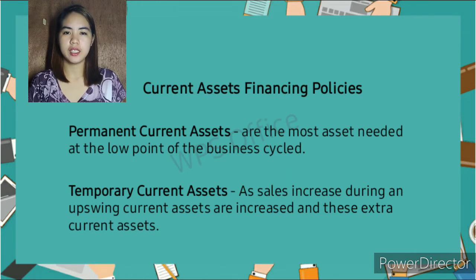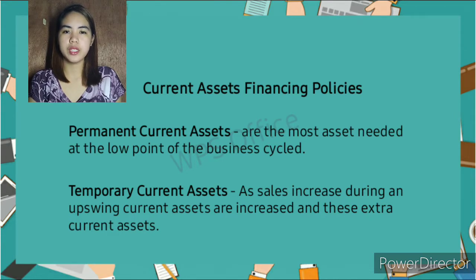Permanent current assets can be described as assets that are supposed to be maintained by the business over the course of time in order to ensure that the company is able to run its operations. These assets are considered to be current assets that tend to stay persistent on the balance sheet of the company over the course of time.